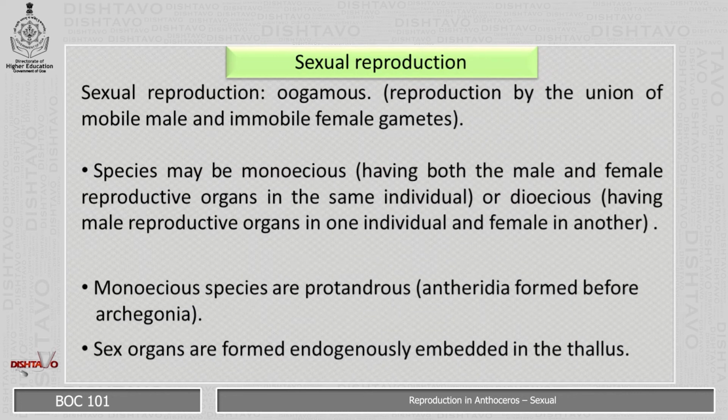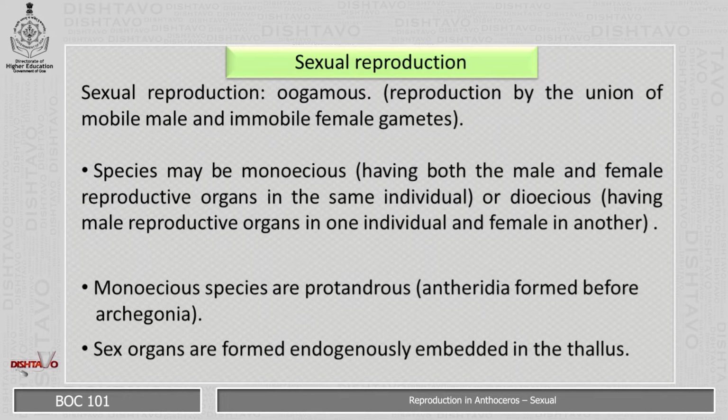Sexual reproduction. In Anthoceros, sexual reproduction is oogamous, that is, the reproduction by the union of mobile male and immobile female gametes. Here, the species may be monoecious, that is, having both the male and the female reproductive organs in the same individual, or sometimes dioecious, having the male reproductive organ in one individual and the female in another.